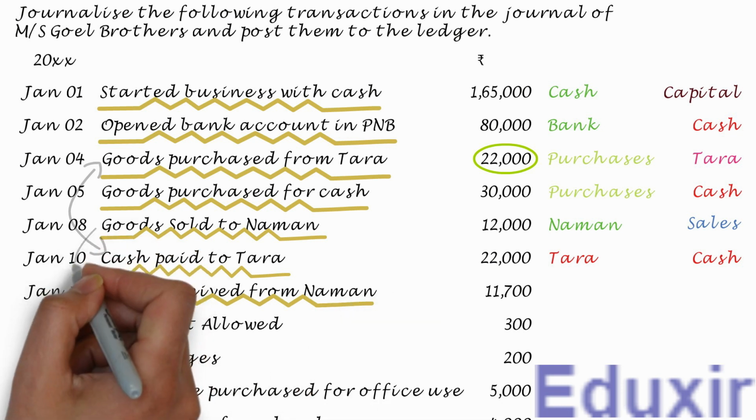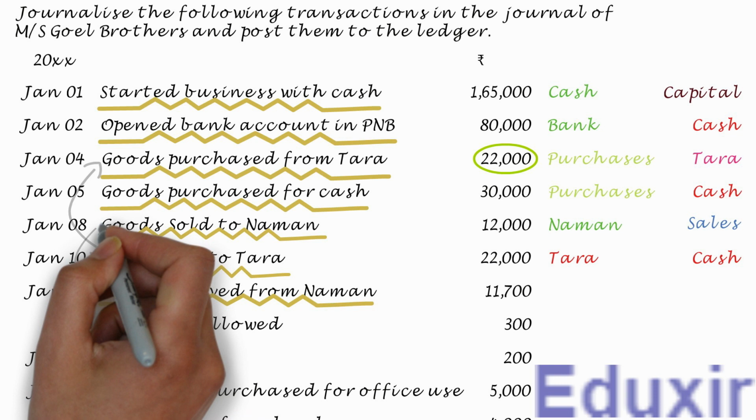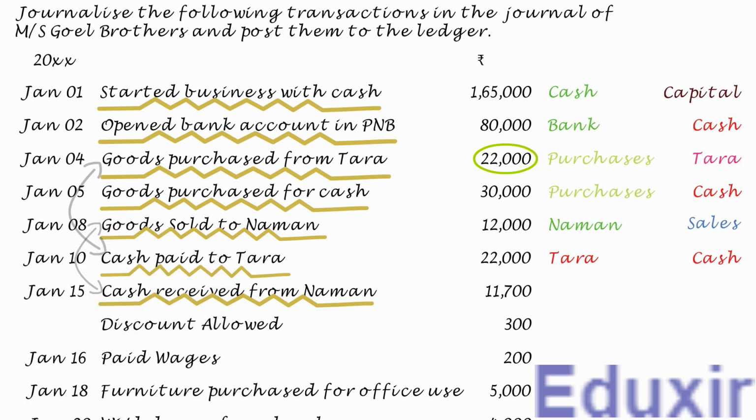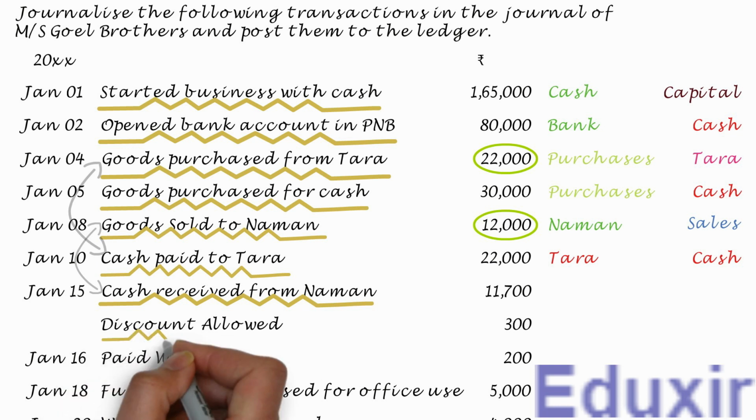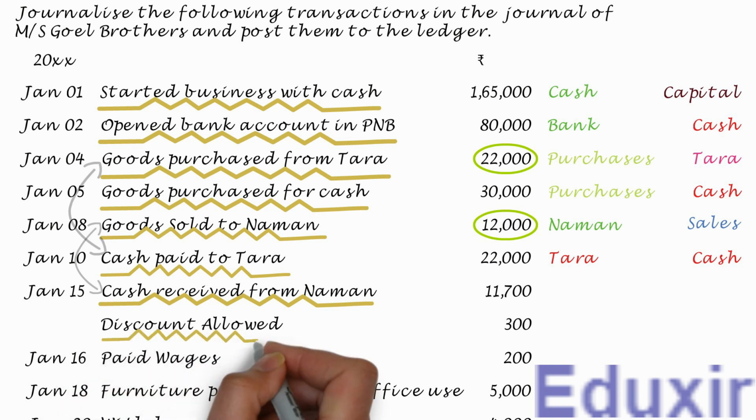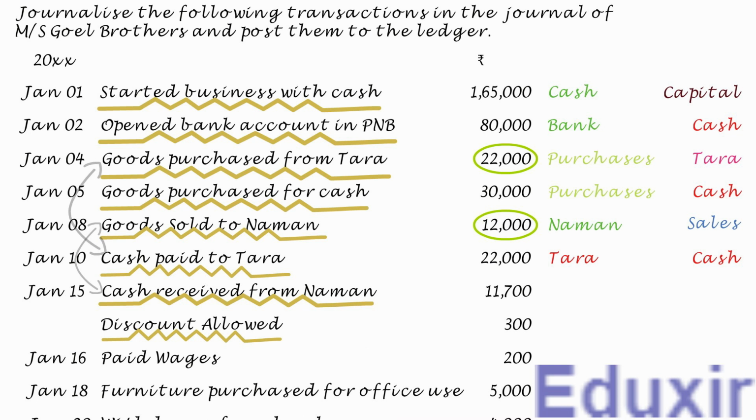Note that this transaction is related to the transaction done on 8th January, wherein the business has sold goods worth 12,000 rupees to Naman on credit. The debtor Naman is now returning 11,700 rupees from those 12,000 rupees. Also note that in this transaction, it is specified that the business is allowing 300 rupees of discount to Naman. So that clears all the liability of 12,000 rupees from the debtor Naman to the business.